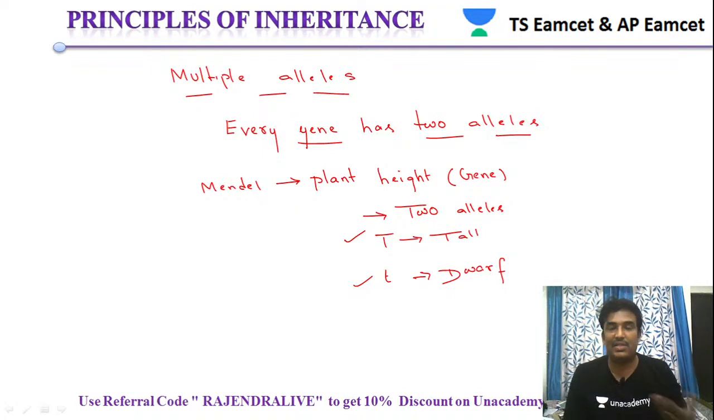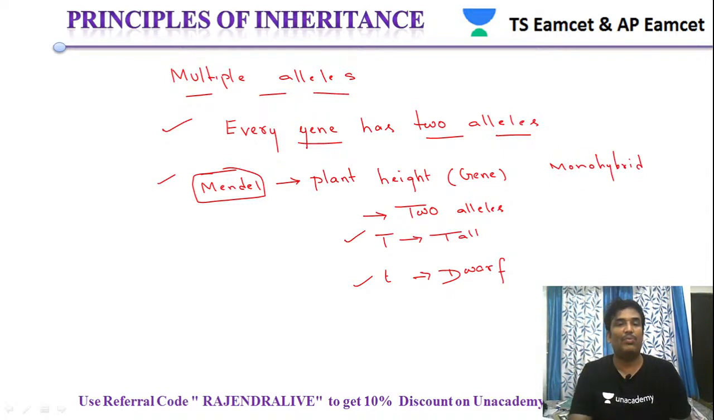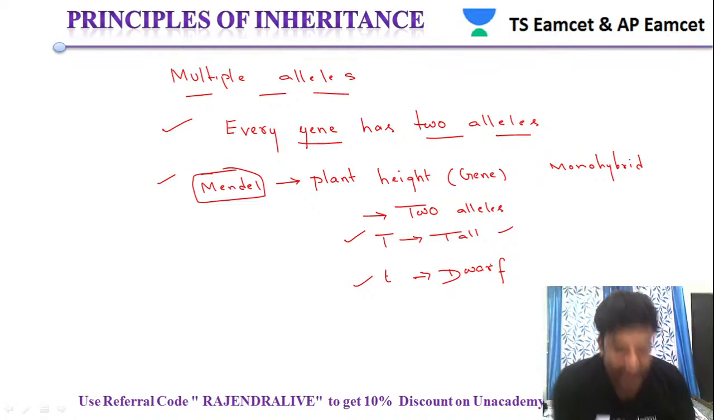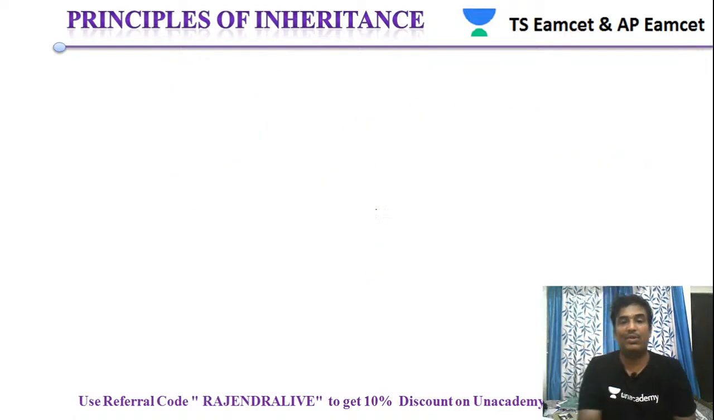So what are multiple alleles? First of all, we should know that in the majority of cases every gene has two alleles. What I am explaining here is how Mendel did it. Mendel conducted experiments taking plant height in a monohybrid cross. That gene has two alleles, capital T and small t. Capital T is dominant and codes for tall, and small t is for dwarf. So every gene has two alleles, but in some rare cases a gene has more than two alleles.